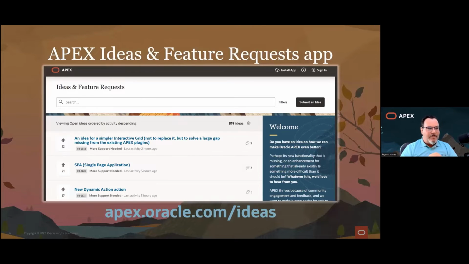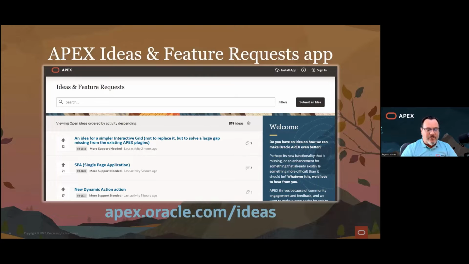Don't forget to visit the Apex Ideas and Feature Request app at apex.oracle.com/ideas. Take a look at what the rest of the community is posting as requests for new ideas and features. Comment. Let us know that you're supporting some of these ideas by voting on them, but comments are very encouraged. We want to hear more about what's going on in the community, why certain features are requested or desired. The more interactive you are, the more involved you are, the better for the idea.